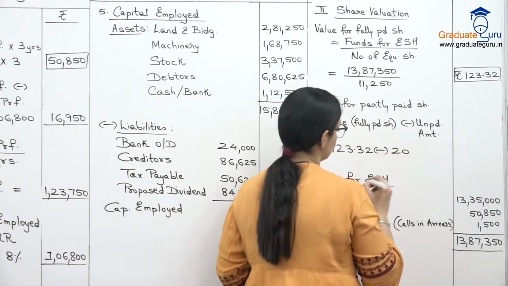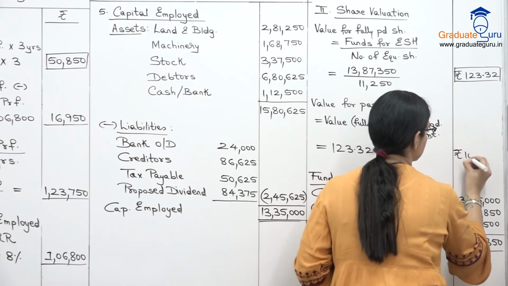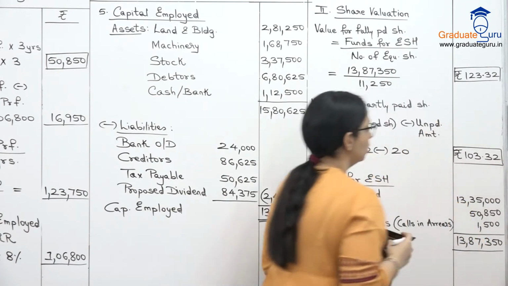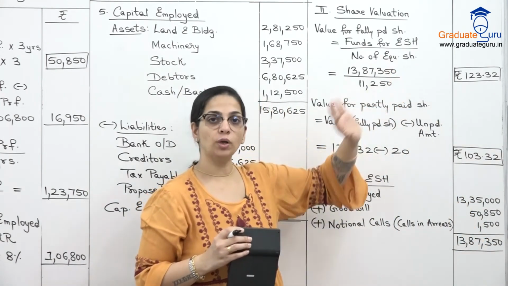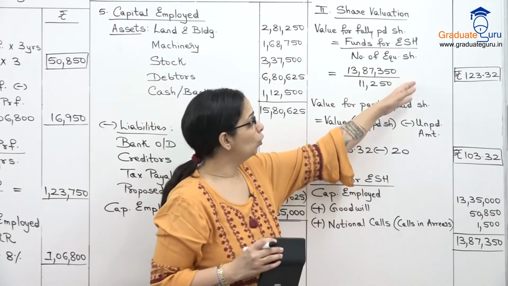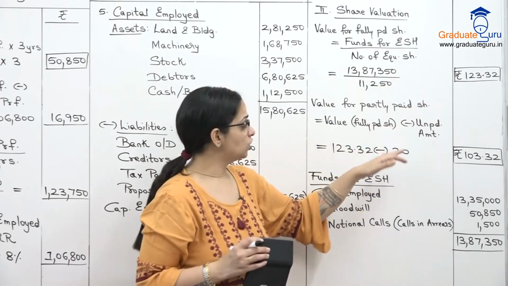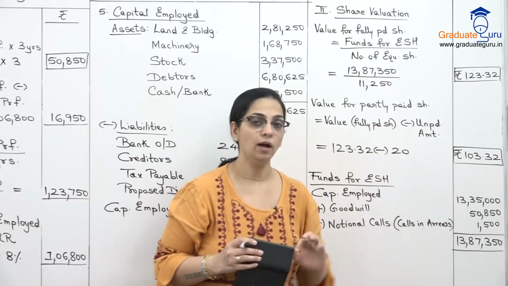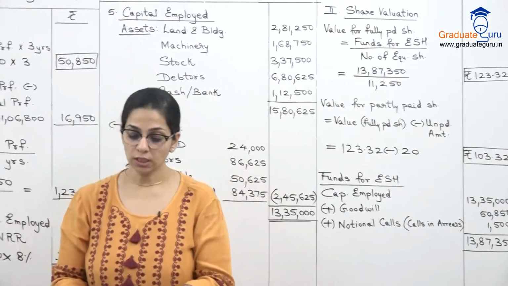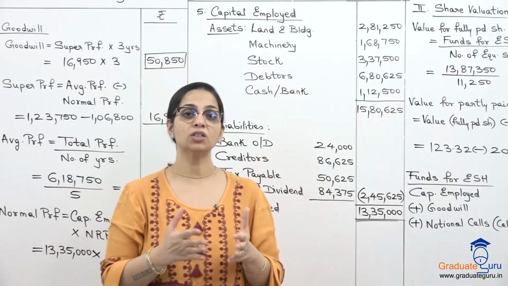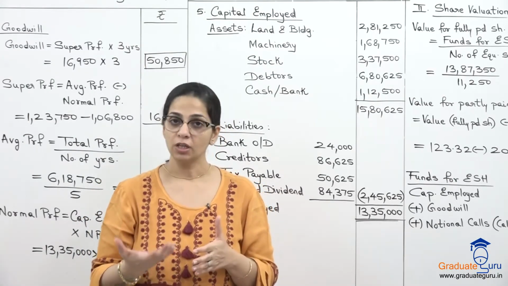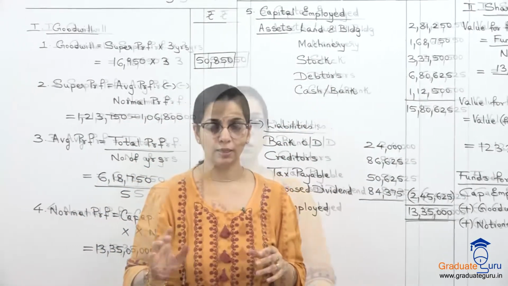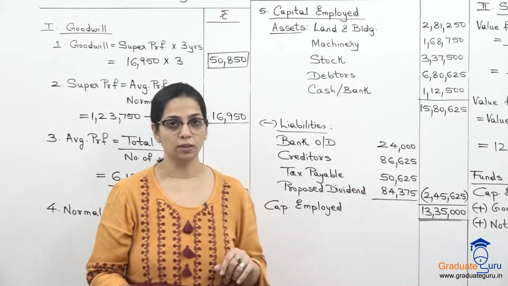So minus 20, that will give us 103.32. जिन्होंने पूरा 100 rupees per share पे किया है उनका वैल्यू है 123.32. बट जिन्होंने 20 rupees पर शेयर नहीं पे किया है, डिफॉल्ट किया है, उनके शेयर का वैल्यू है 103.32. So this is how you do the entire sum when you have to first value goodwill and then value the shares. And as I said, ये जो amount है वो हमें repeat करने की जरूरत नहीं है. Copy this down and then we'll go to another sum.